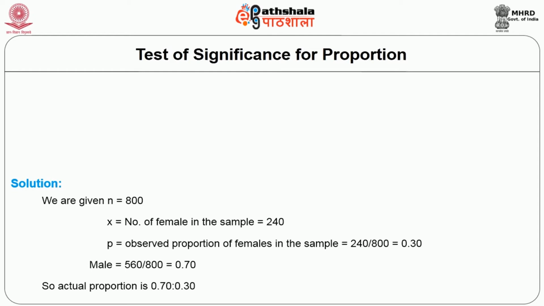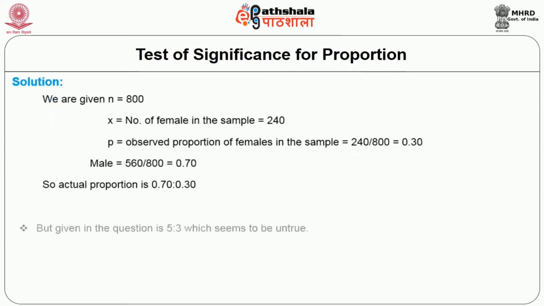So, we can easily tell that the actual proportion between the playing toys and showcase toys is 0.7:0.3. But what is given in the question is 5:3, which to our common logic seems to be untrue.